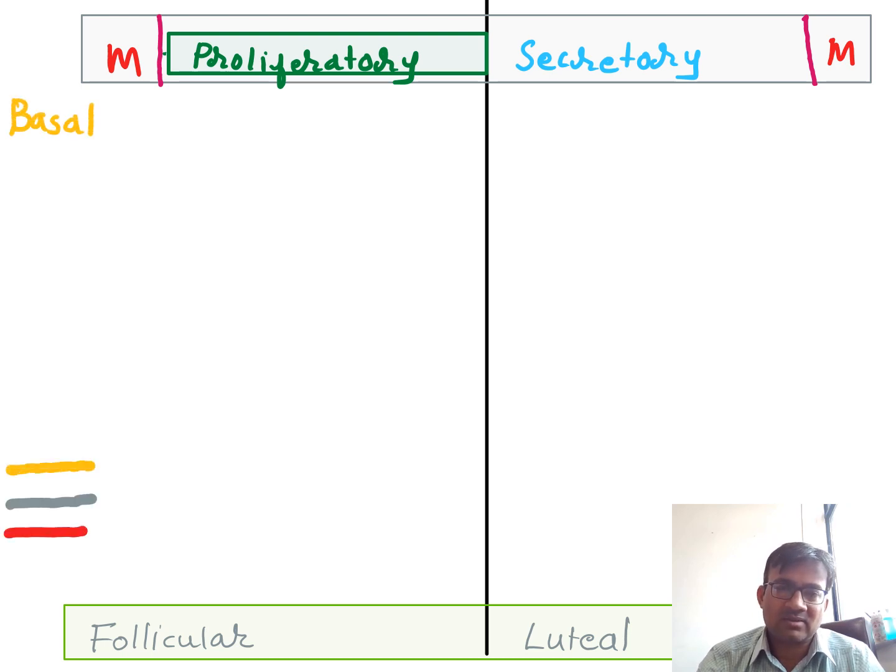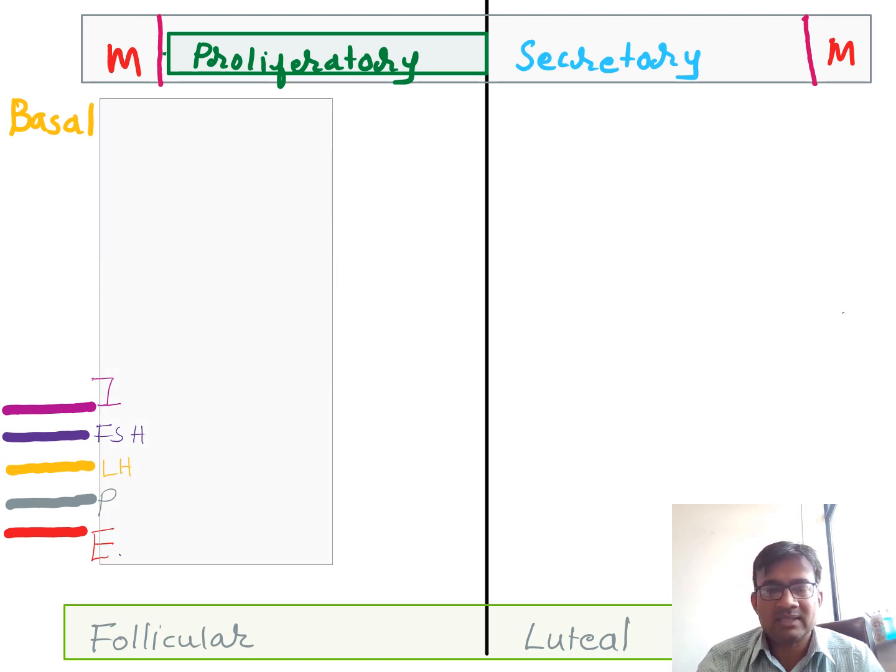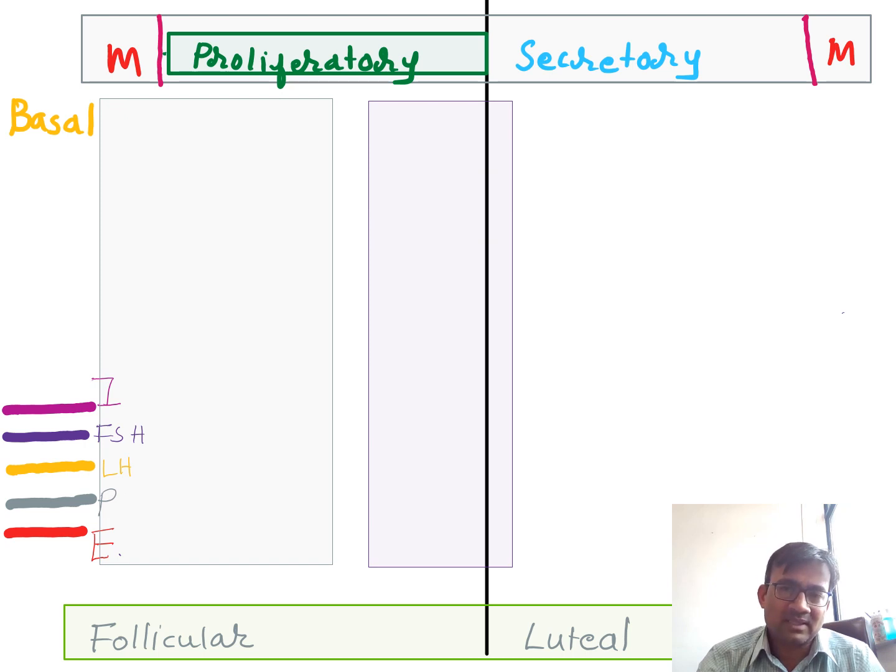So now first I will be showing you the basal levels of various hormones, predominantly estrogen, progesterone, inhibin, LH and FSH. For the sake of understanding I have divided it into three parts. You can say up to 9 or 10 days, then up to 14 or 15 days, and then till the end. So what is going to occur? First we will be starting around the menses.